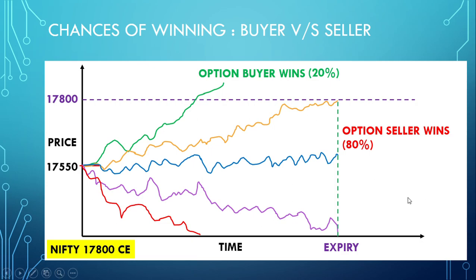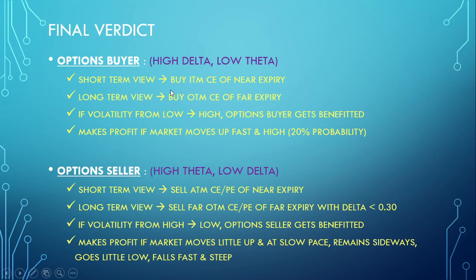So what should we do if we want to buy or if we want to sell the options? So let's see. Option buyer, what you should have: your friend on your side and your enemy should be subdued. So option buyer should buy an option having high delta and low theta. How do you ensure this? If you have a short-term view, as I brought out earlier, you have to buy in the money call option of near expiry. And if your view is long-term, you buy out of the money call option of far expiry.